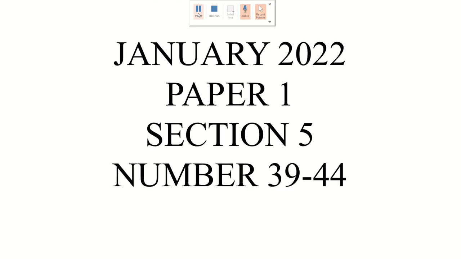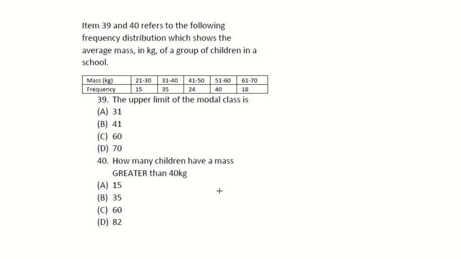So when we look at paper 1, section 5, numbers 39 to 44, we know section 5 is statistics. These questions are repeated questions, so they're similar to the types of questions that we usually get. Items 39 and 40 refer to the following frequency distribution, which shows the average mass in kilograms of the number of children in a school. The upper limit of the modal class is, modal class means most popular. The most popular is 40. They want the upper class, so your upper class is going to be 60.